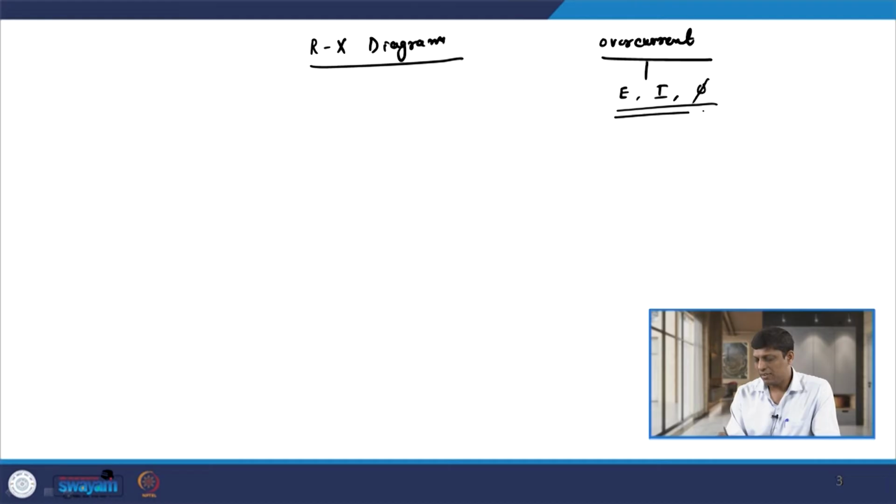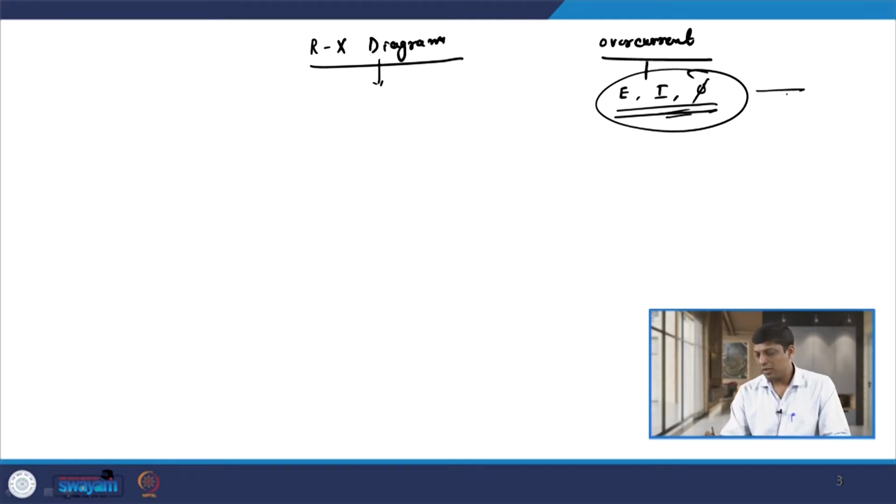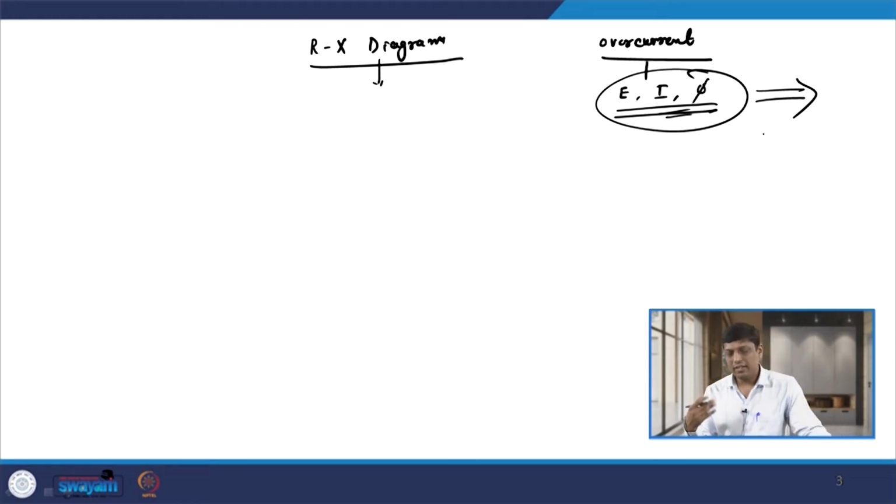So, three quantities are there and we can represent them using a characteristic, time of operation versus the multiple of pickup current. But in the case of overcurrent relays, where we have three quantities, we cannot represent the system as well as the line itself on the same plane.